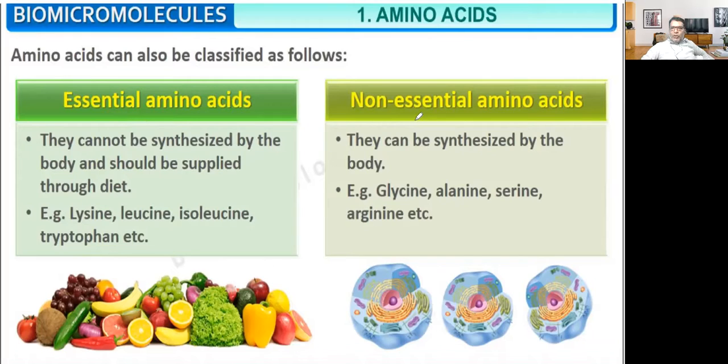Then there are some amino acids known as non-essential amino acids. They can be synthesized by the body. They are not supplied by the diet, but the body itself is able to synthesize these amino acids. Examples: glycine, alanine, serine, and arginine. These are some of the non-essential amino acids.